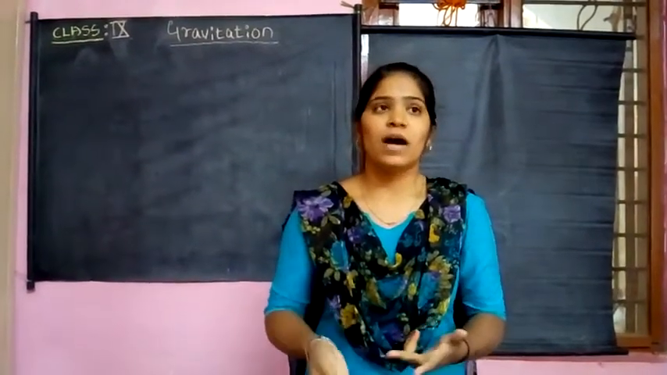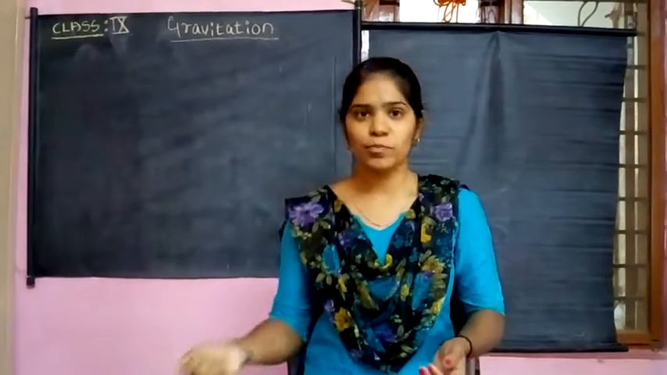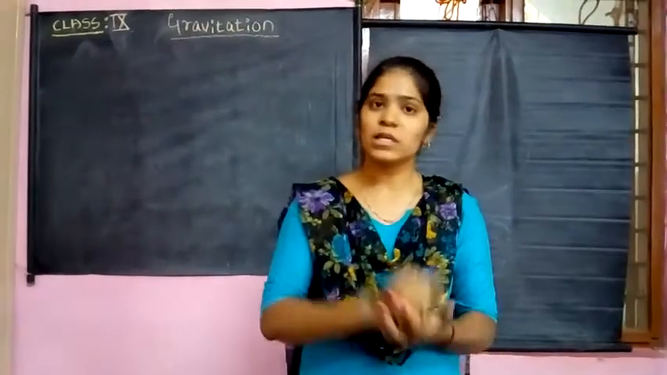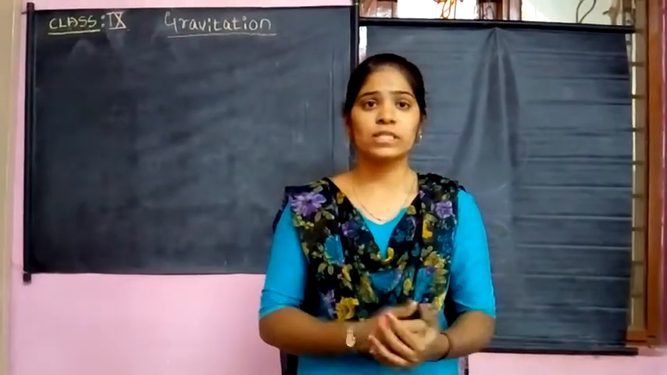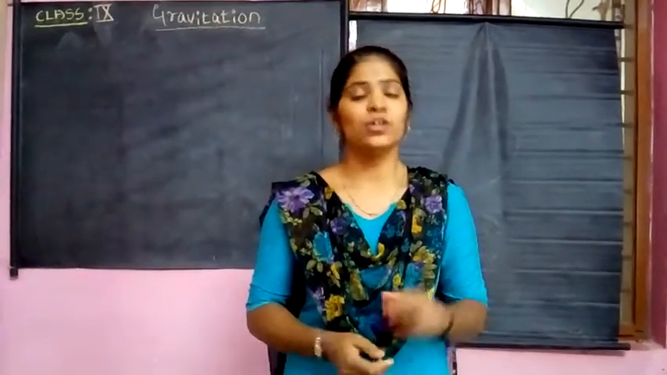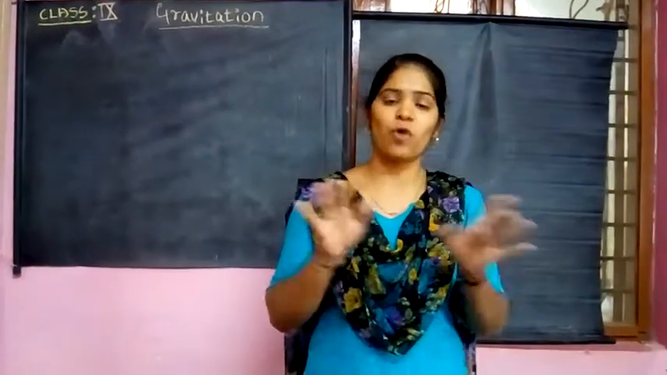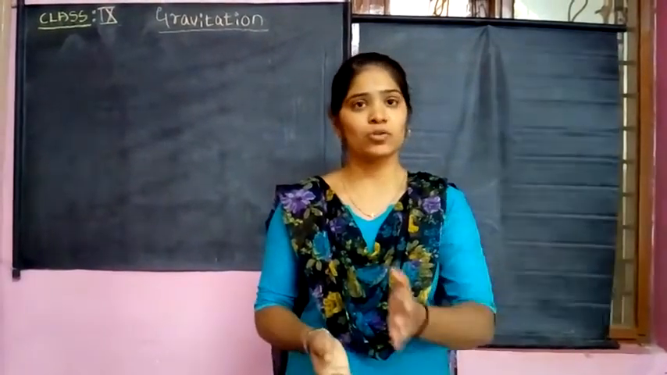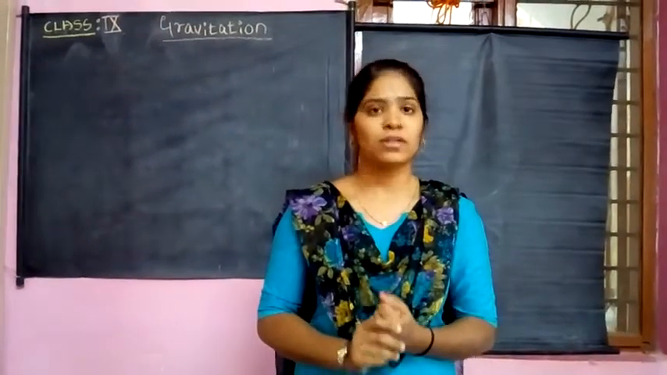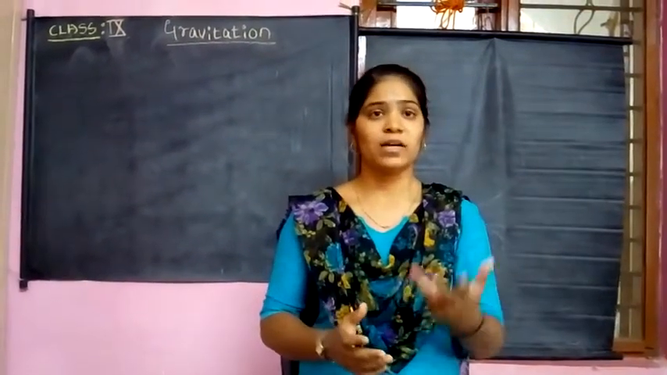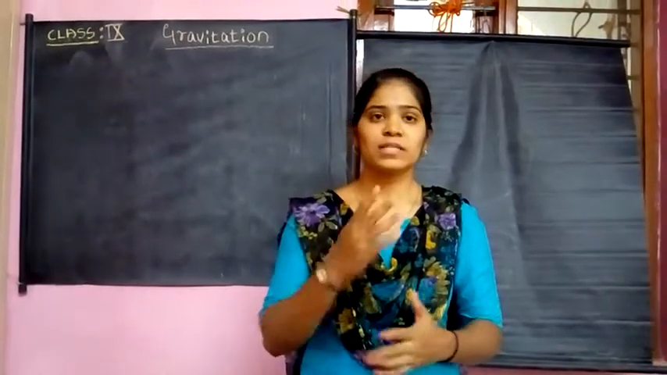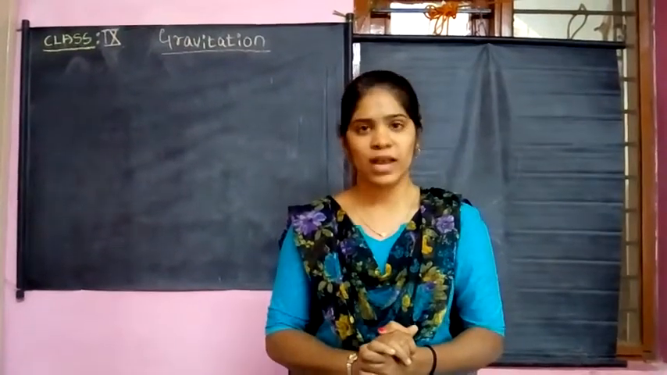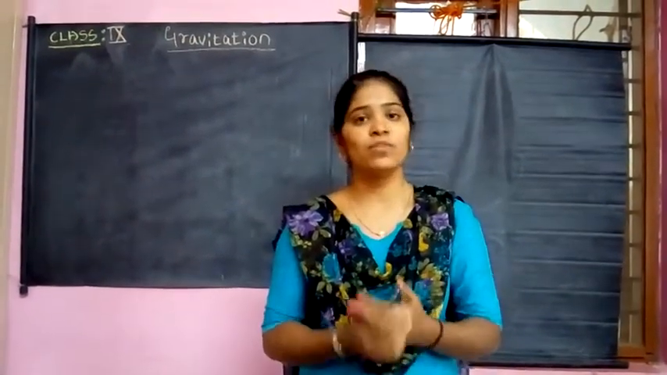So I will ask you a question. When you throw up a chalk piece, what happens? It will also fall on the earth's surface only. When you leave this chalk piece, it will also fall on the earth's surface. So what is happening in all these objects, right? Whatever things are on the earth's surface can stay there because of the force of attraction by the earth. So we can say that the earth possesses a force called the force of attraction. That is nothing but the gravitational force.